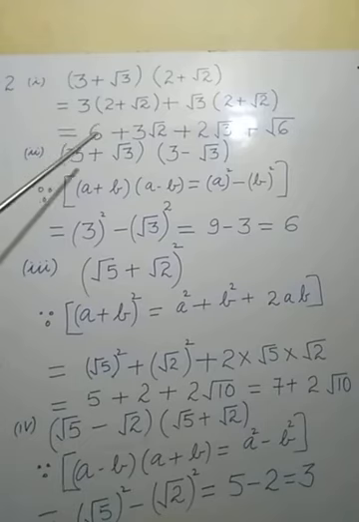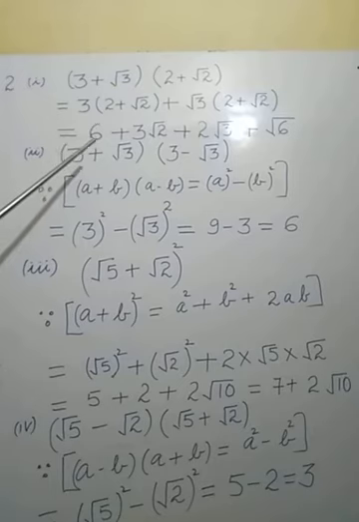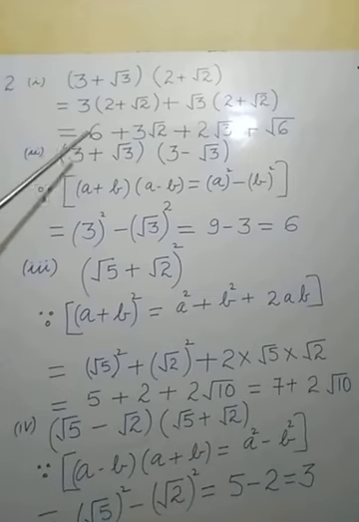For example, plus multiplied by plus, both signs are alike, so the result will be plus. Minus into minus is also plus because like signs are multiplied here.